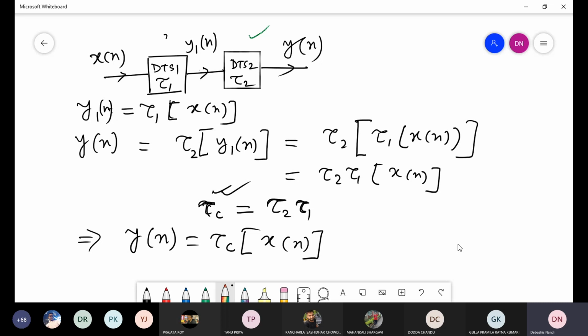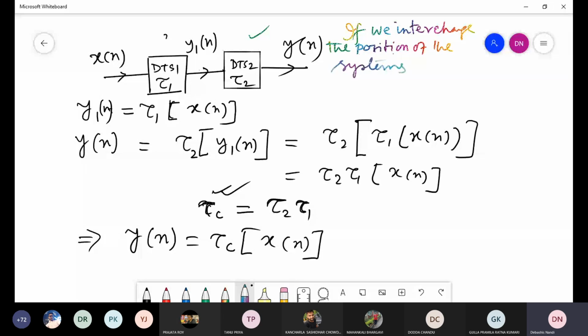If we interchange the position of the systems, in that case I am writing y dash n.